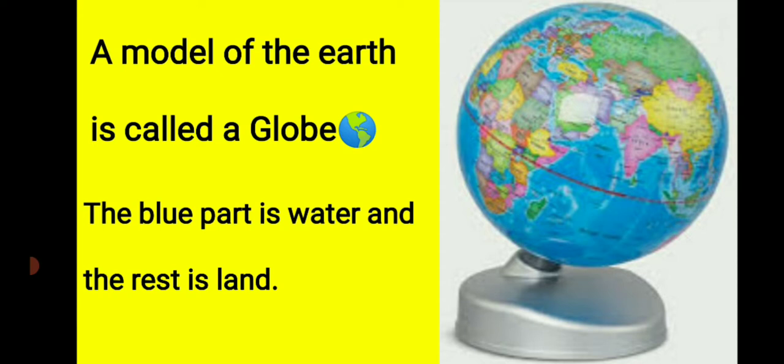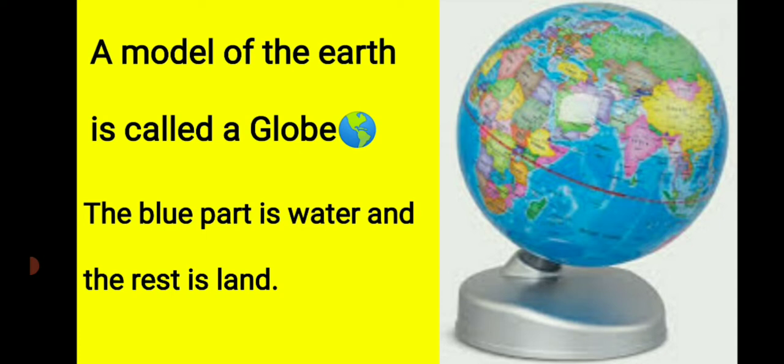So while seeing this earth, you can now see the blue part is water. So now you can easily understand that our earth is covered with water mostly, and only some part is land in which we are living. So once again we revise about the earth, that we live on the planet earth. The shape of the earth is like a ball or like an orange. It moves around the sun.